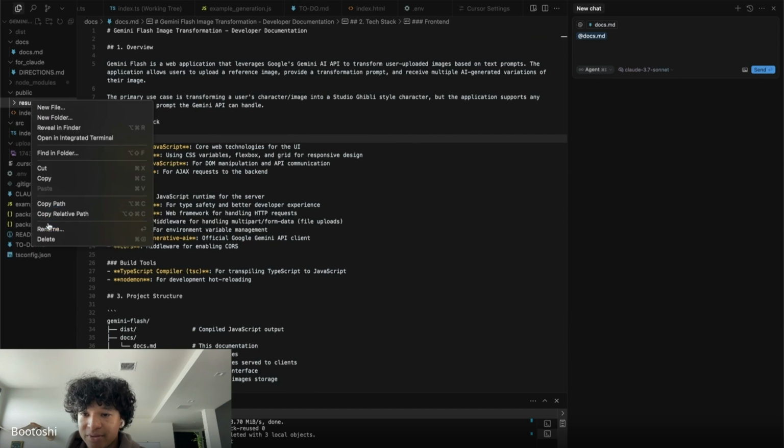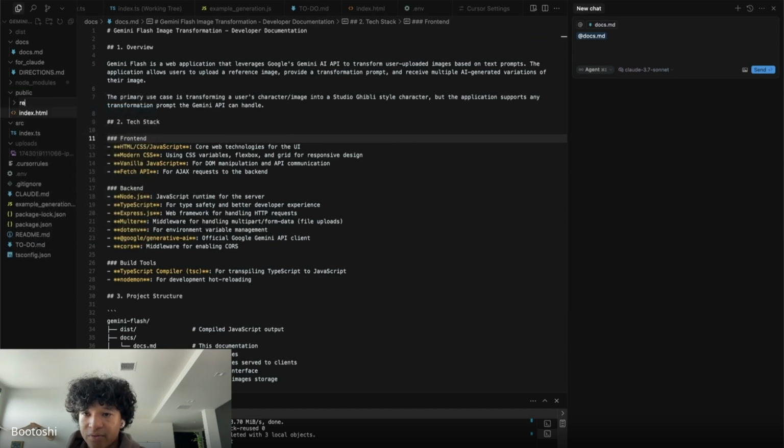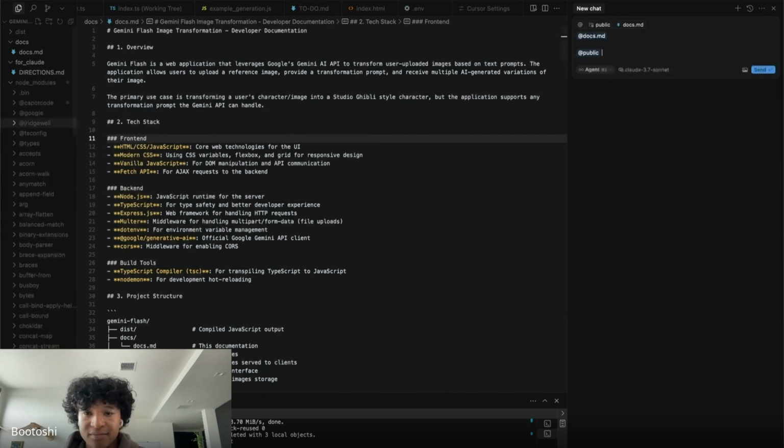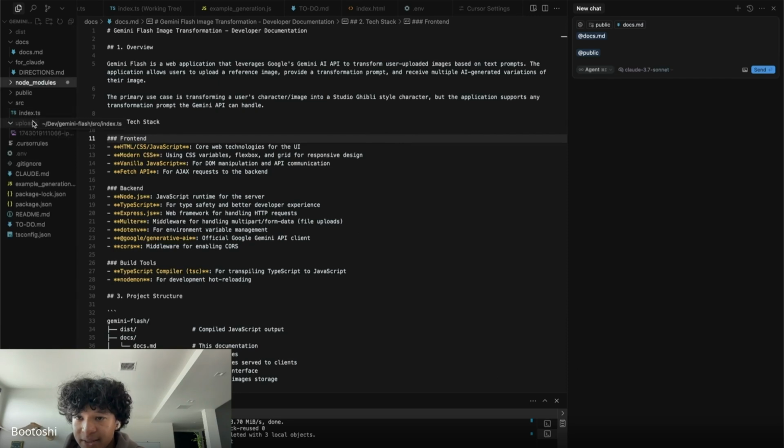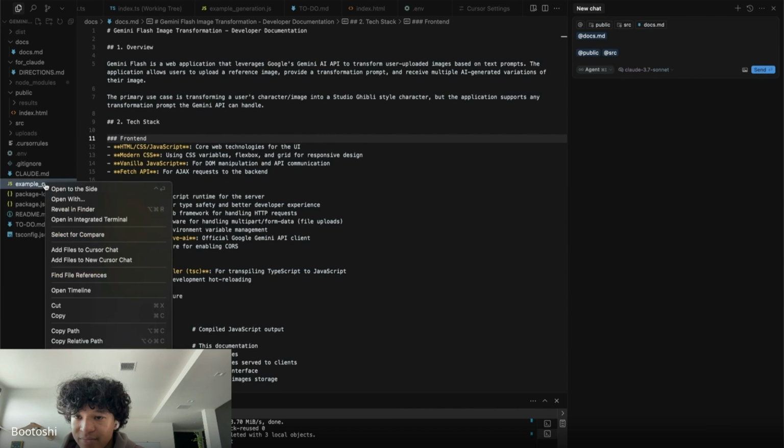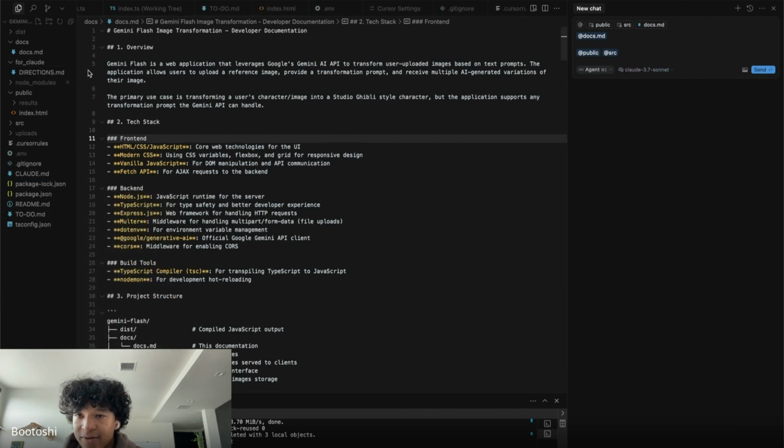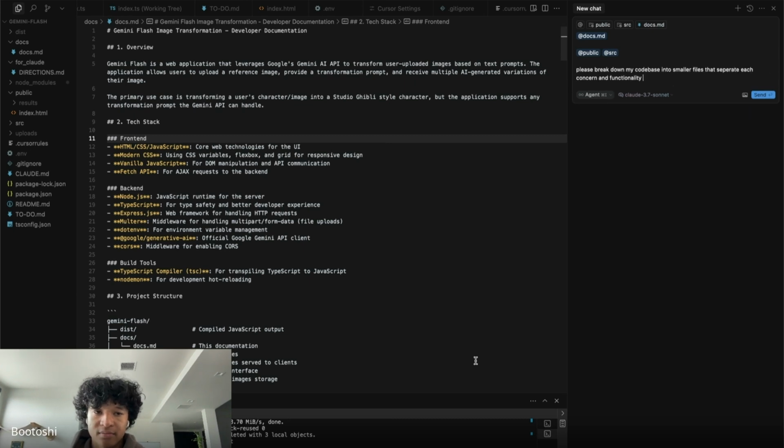I don't want these results, so I'm going to empty out this results folder and just paste it in. Then I'm going to paste in the src. I no longer need the generation file, so delete that. And I'm just going to write out, "Please break down my code base into smaller files that separate each concern and functionality." I think I'm going to just say that. I'm going to make the agent do this.